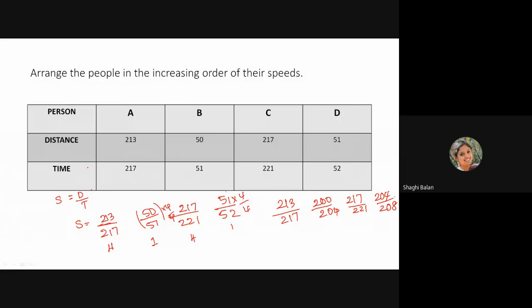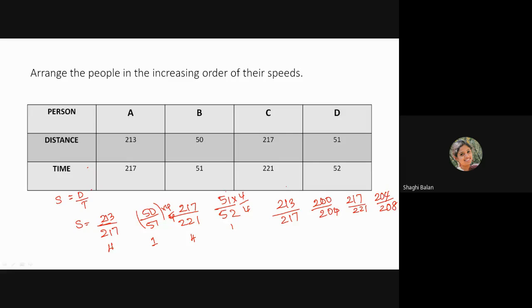Now check whether the fraction is a proper fraction or not. What do you mean by proper fraction? The numerator should be less than the denominator. That is a proper fraction. And here the difference between the numerator and denominator is the same.